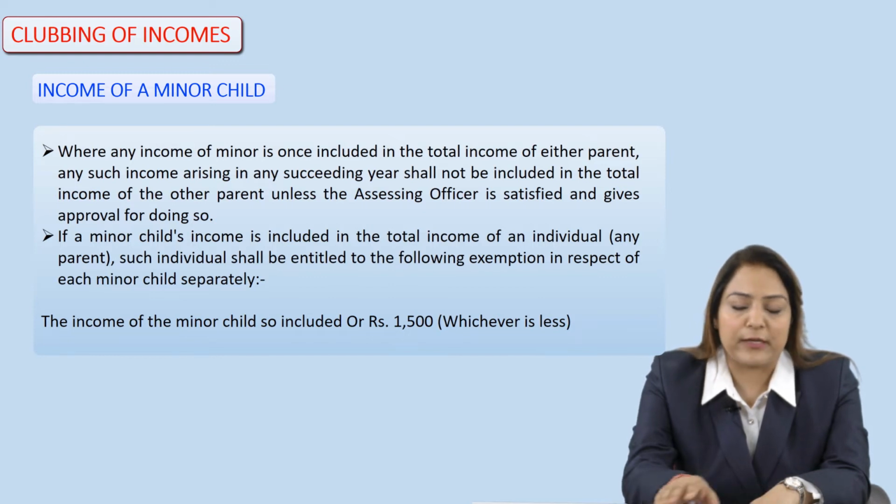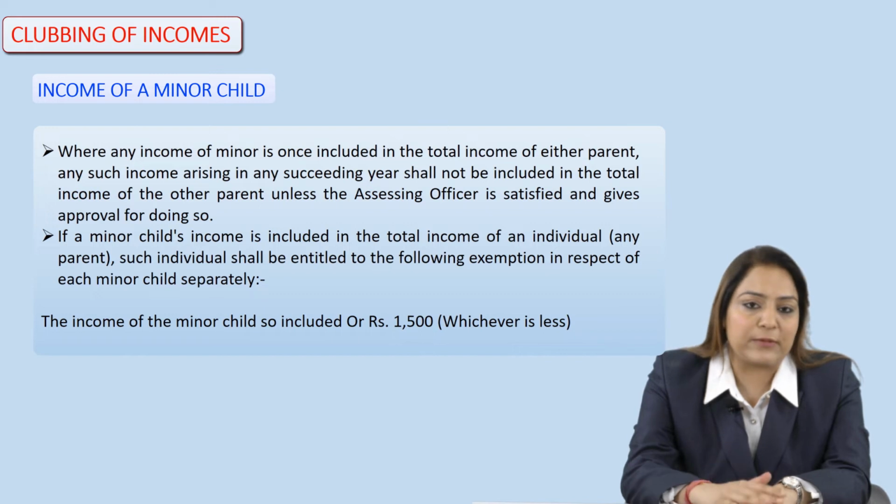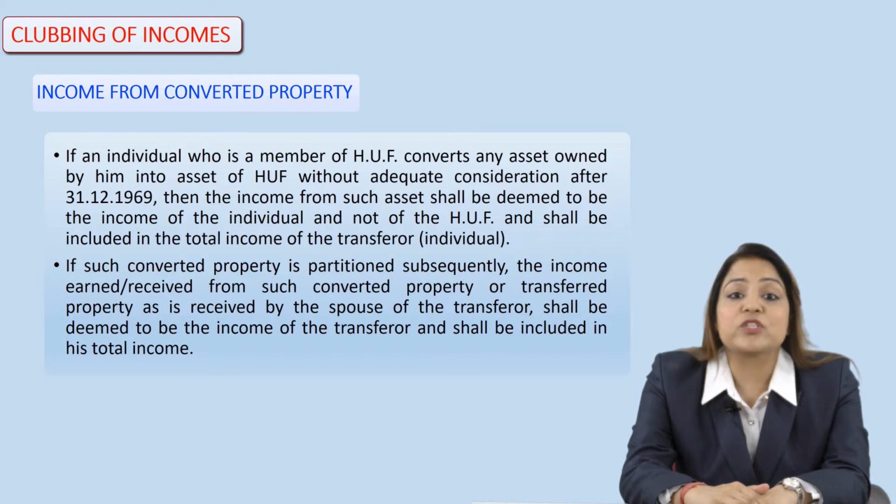Then going forward, after discussing the income of the minor child, we have to discuss a few more incomes as far as the clubbing of income is concerned. So next is the income from the converted property. Suppose any individual who is a member of HUF is converting any asset into the property of such HUF without any adequate consideration after the 31st December 1969, then the income from such asset shall be deemed to be the income of the individual.